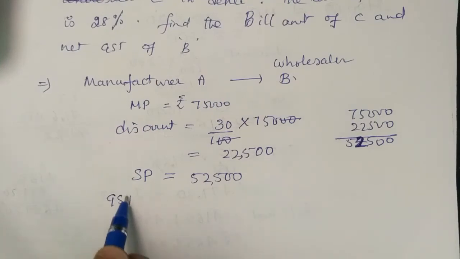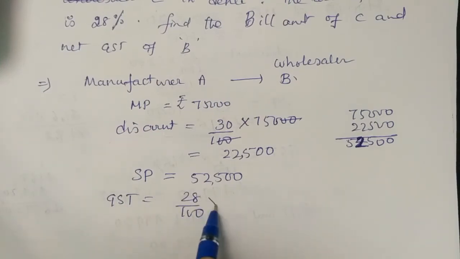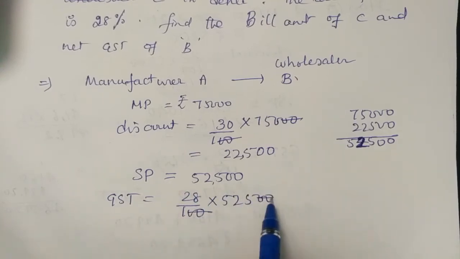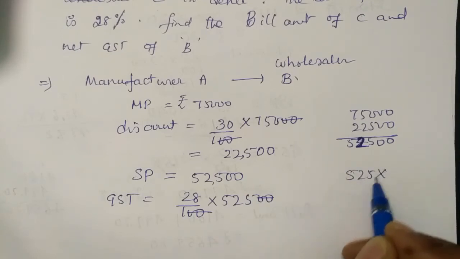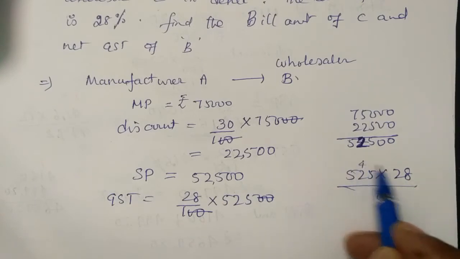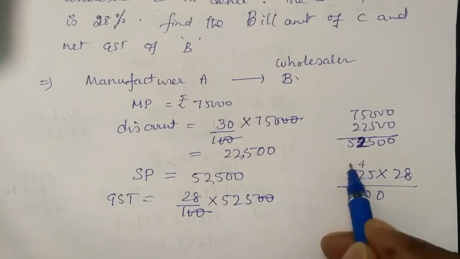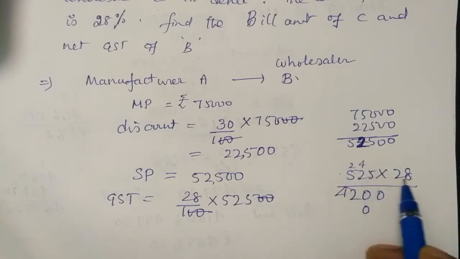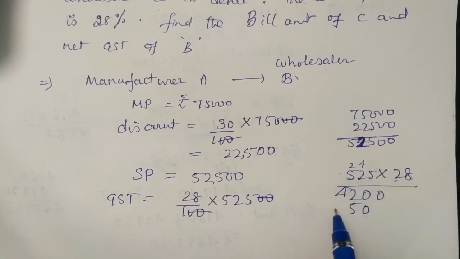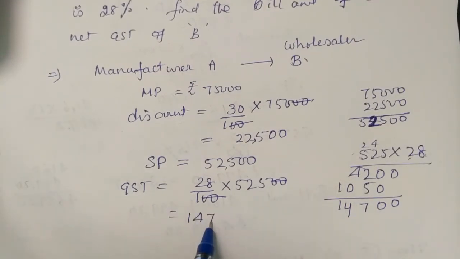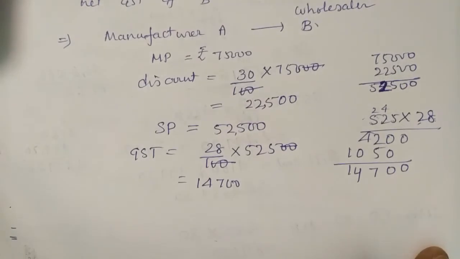Now we go to GST. GST how much? 28% they are charging on what? Buying rate. We are buying for 52 now, so 52 only. 2020 cancel. It is 525 into 28. So to be multiplied. It is a 40, 4 carry. It is a 16, 20, 2 carry. So 40, 42. So 2, 10, 5, 10. So finally it is 14,700. 14,700 is the GST.